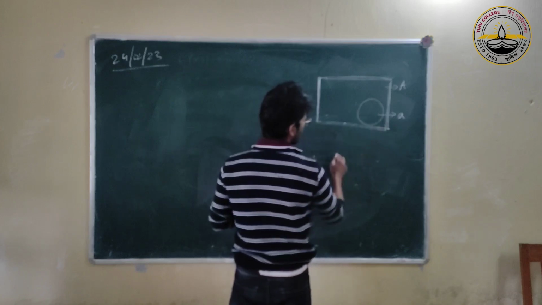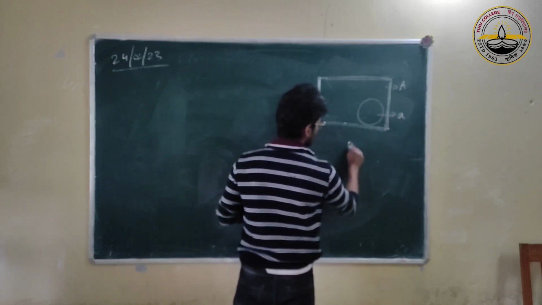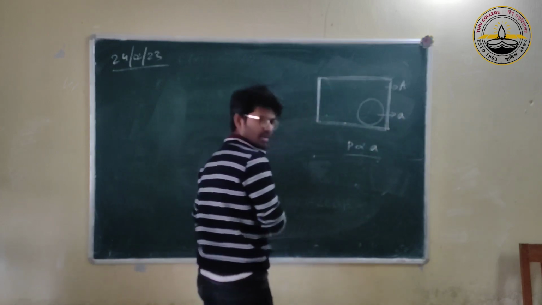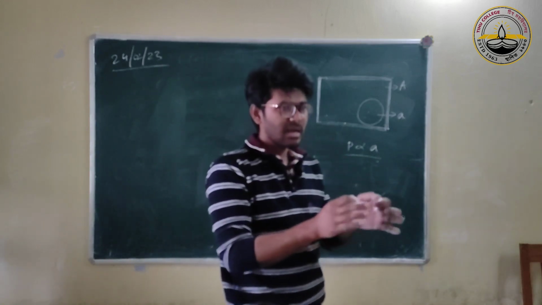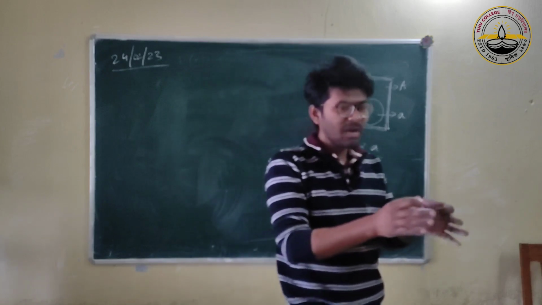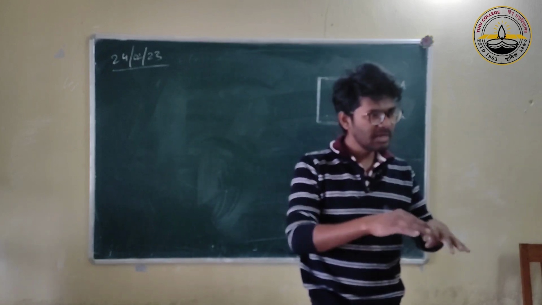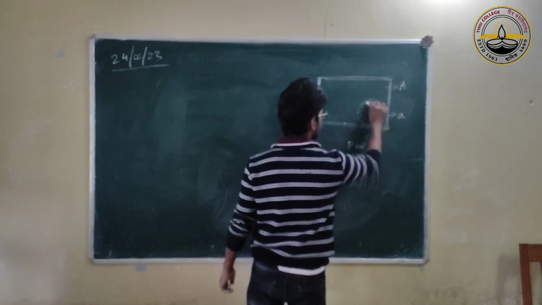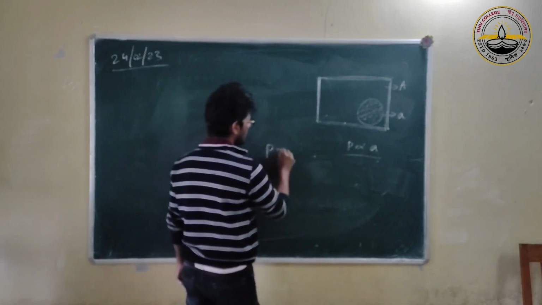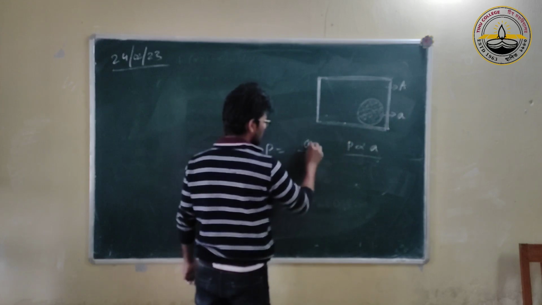And the probability of falling here will be proportional to this area. Favorable probability is always the number of favorable outcomes divided by total cases. So here, favorable is this area. So the probability will be proportional to the favorable area.